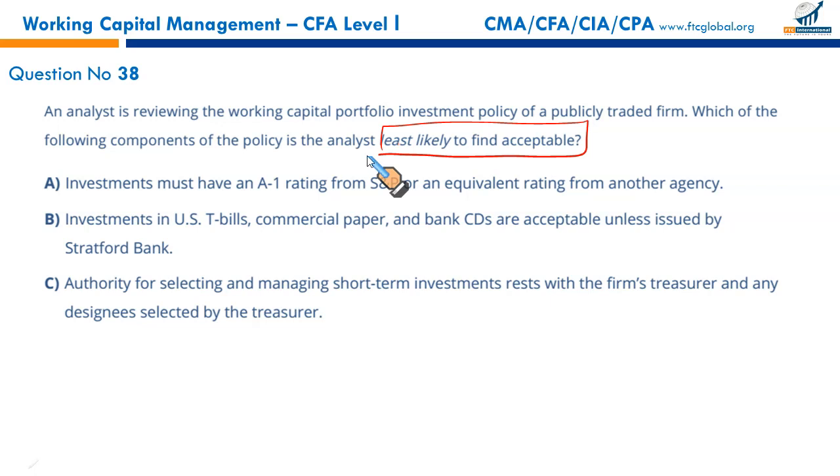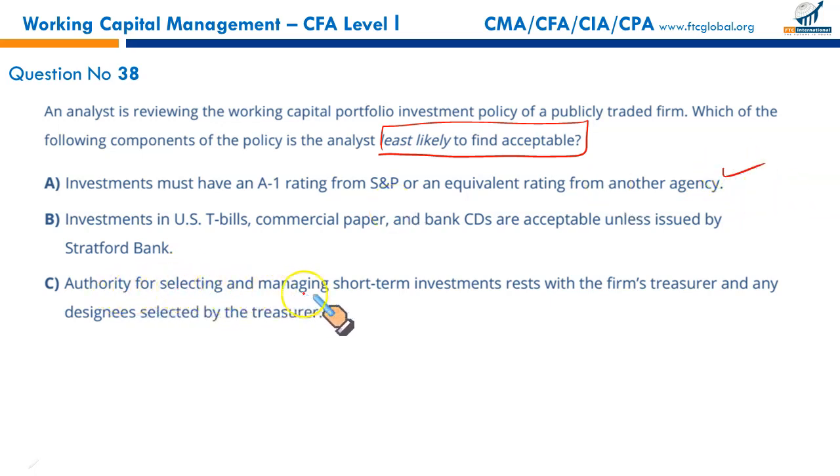So we should only have the categories of securities in which we can invest or not invest. There is no specification of such issuer securities will not be invested in. So there is no such specification. We categorize securities rather than specific issuer security. That's an important point to be remembered. Investment must have an A1 rating from S&P or an equivalent rating from another agency. True, this could be included.